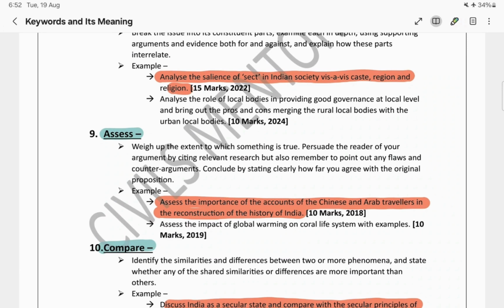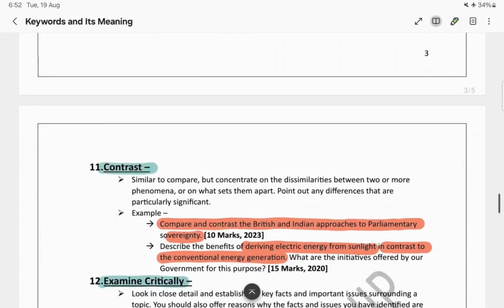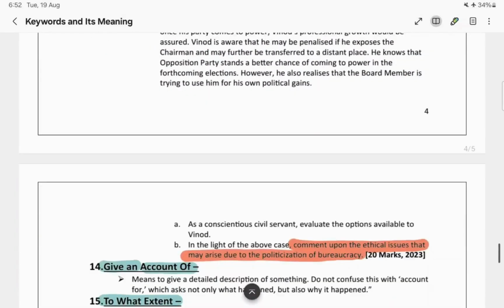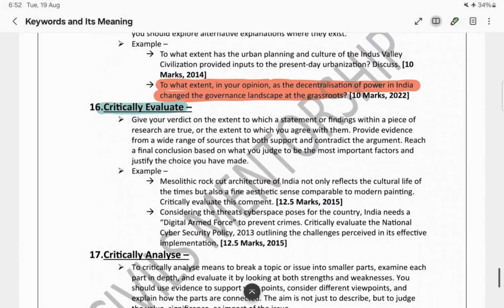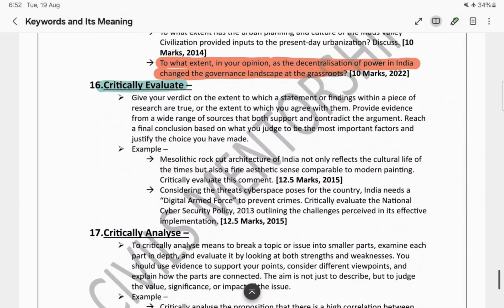That means, what was the importance of the Chinese and Arab travelers in reconstructing history? So that is assess. Now critically evaluate is nothing but the higher version of assess. Over here, we will check the strengths, check the weaknesses, present both sides of the argument, and then clearly state our judgment.